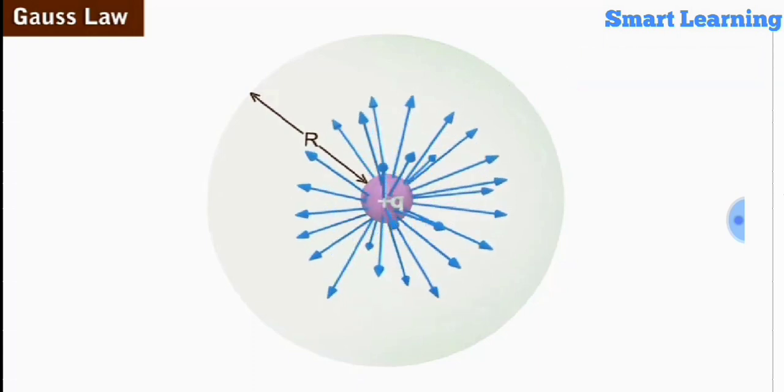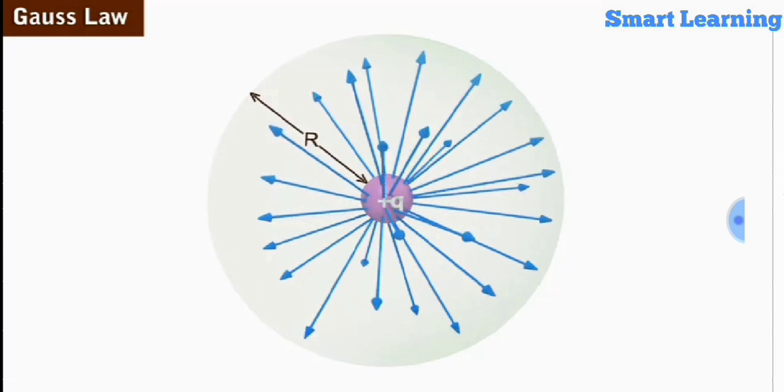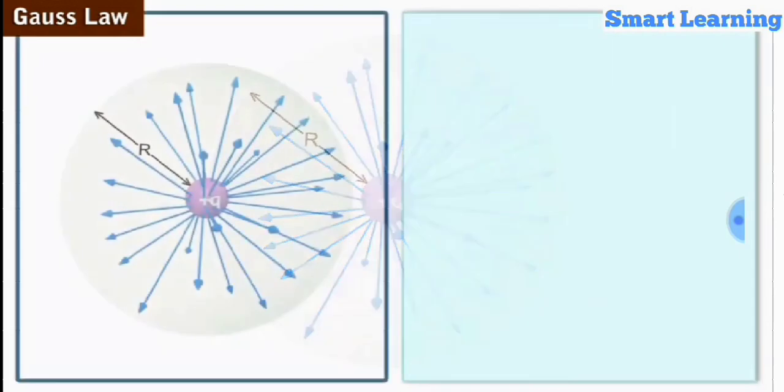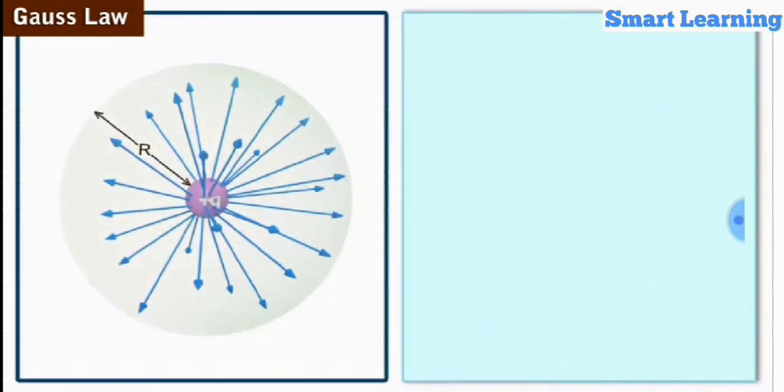The electric field lines of the point charge plus Q are outwardly normal to the charge and hence are outwardly normal to the sphere at all points on its surface. The magnitude of the electric field E at a distance r from the point charge is equal to 1 by 4 pi epsilon naught Q by r squared. Let us label it as equation 1.